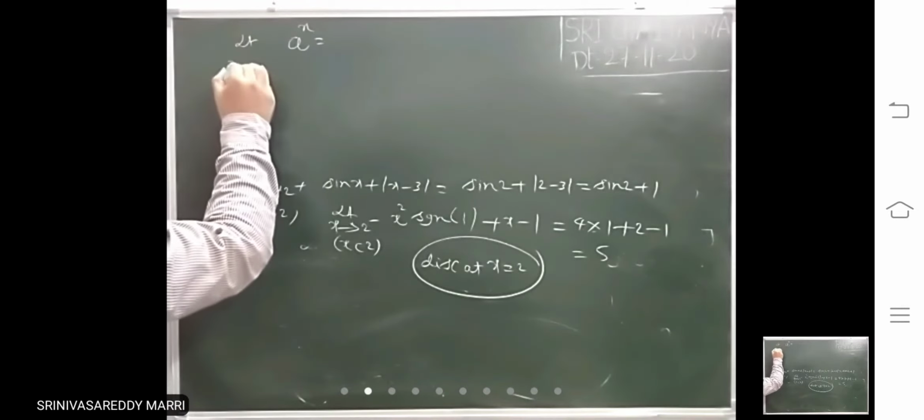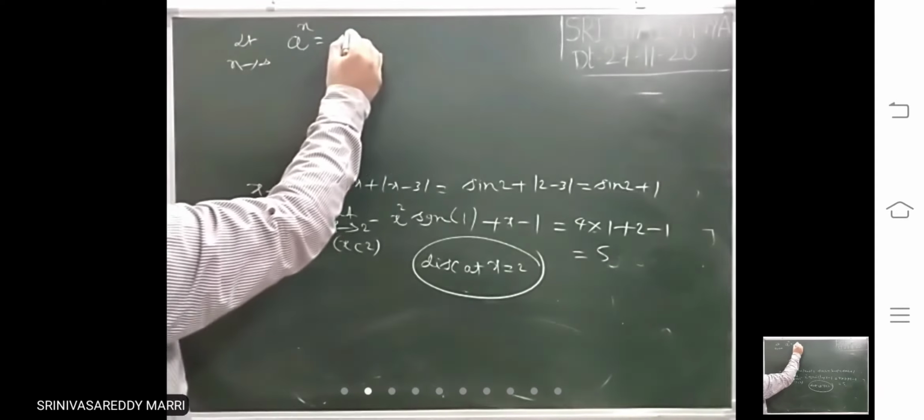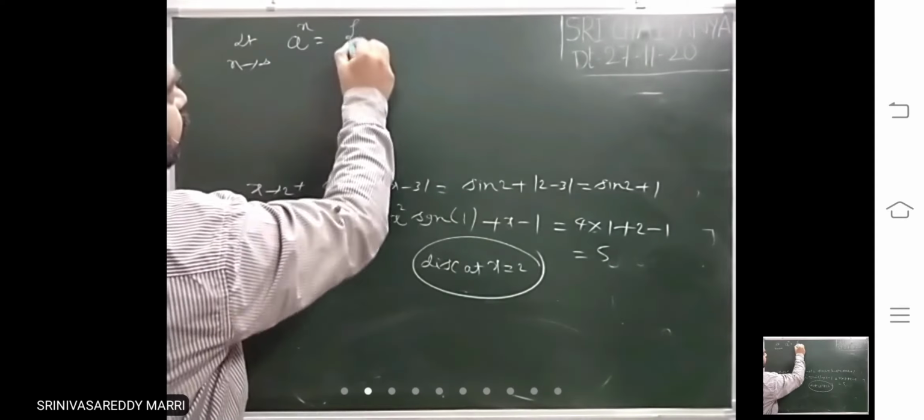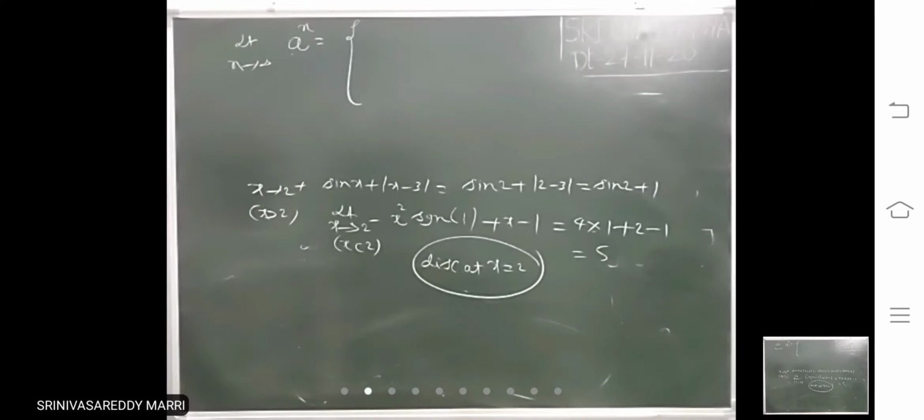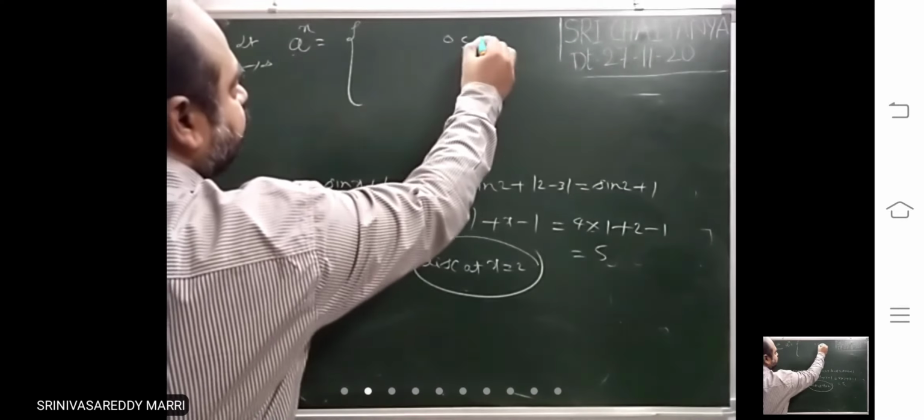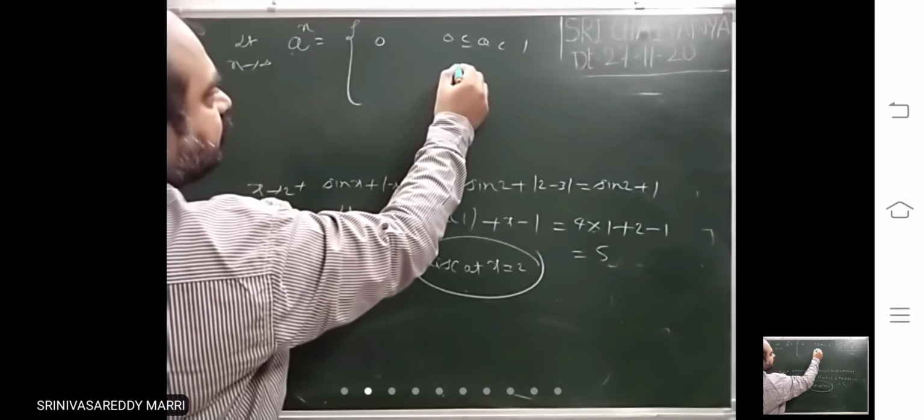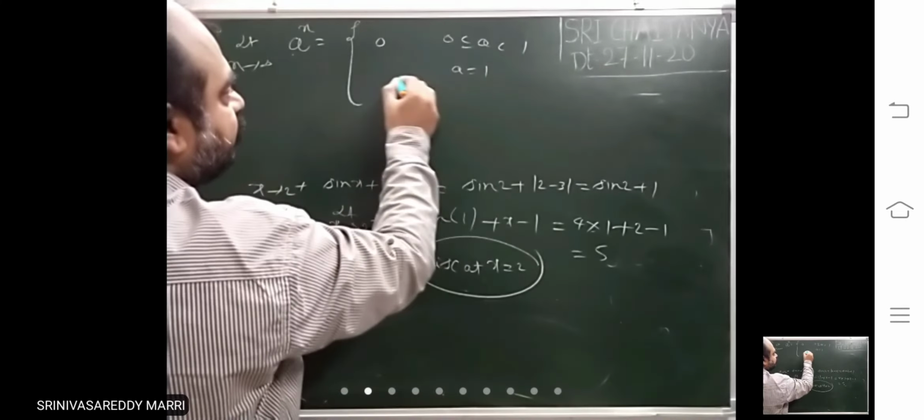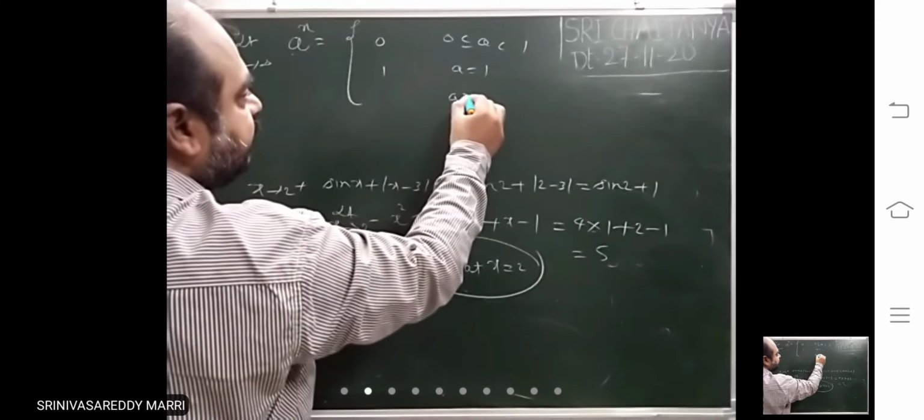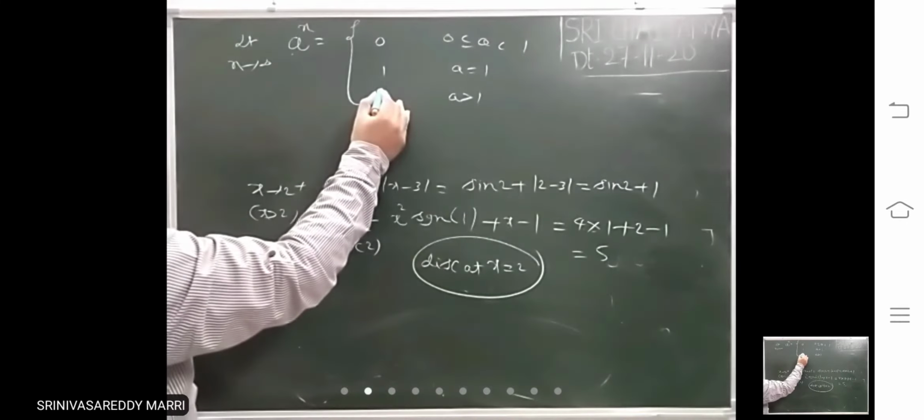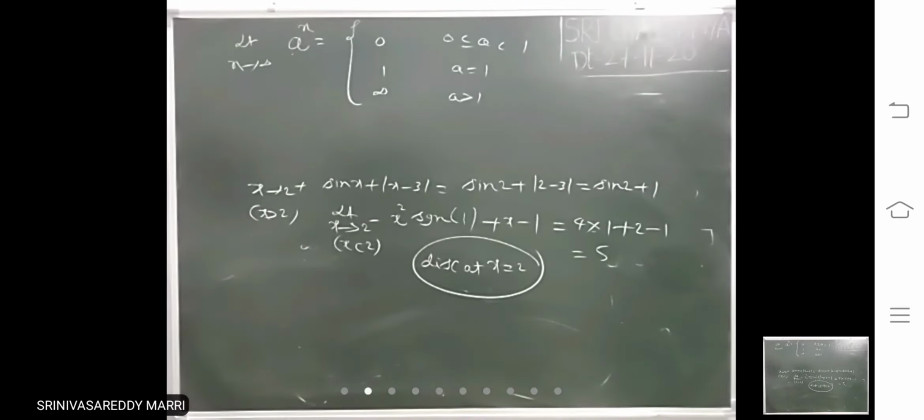When n tends to infinity, such type of exponential function is there, I told. When a lies between 0 and 1, this is 0, right? So when a equal to 1, this is 1. When a greater than 1, it is infinity. I told you. Look at this definition will come here.